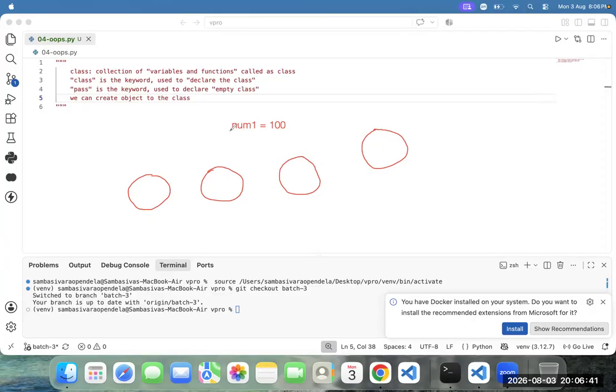That's why I say this: I want to share this num1 to object 1, the same num1 to object 2, the same num1 to object 3, and the same num1 to object n also. Object 1 modified. Coming to the object 1 modified.